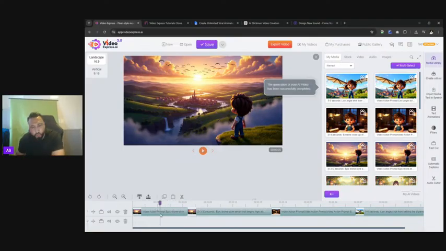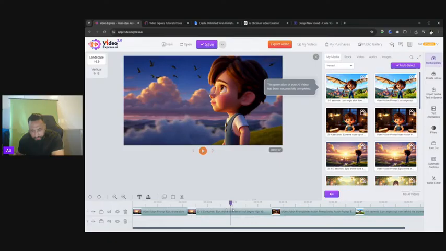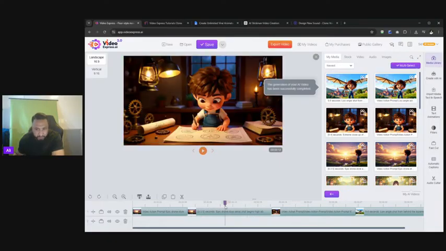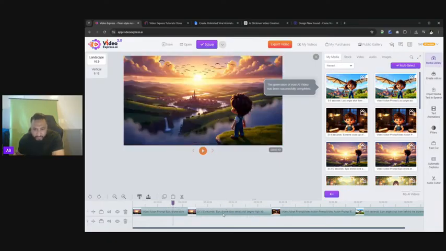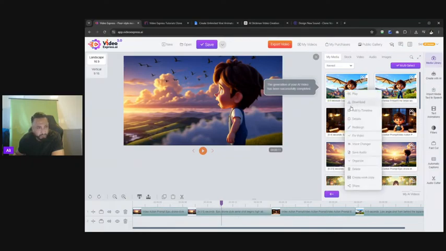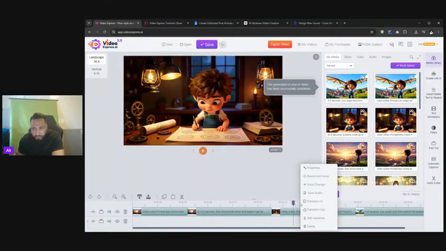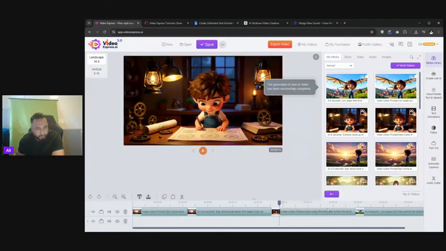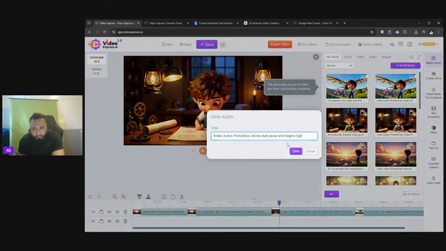First, decide which audio or voice that you like, okay? So anyone could be different. All you simply have to do is select the media file, whether it's on the timeline or within the media library, any one of them. You simply right click, and can you see where it says save audio? That's all you have to do. So depending which audio I want to use consistently throughout, I simply select it. Let's say the first one, I simply select save audio.